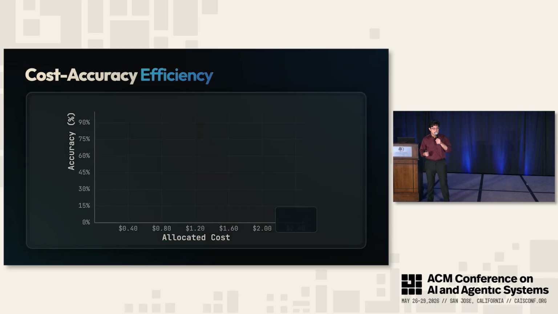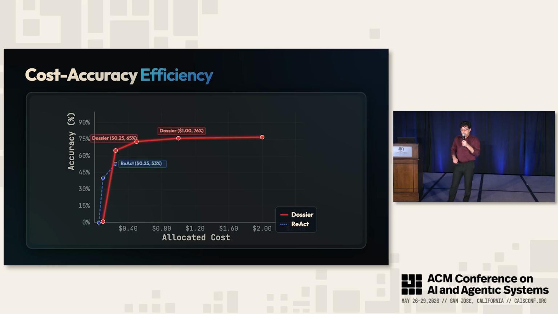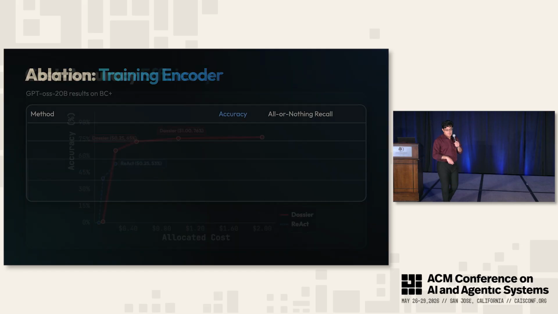Similarly, if we look at the cost accuracy, on the x-axis here, we have allocated cost per question, and on the y-axis here, we have accuracy. You'll observe that React has a maximum cost at 25 cents before its context fills up. And at the same exact cost, Dossier is able to achieve nearly 65%. And with up to $1, it can achieve 76%.